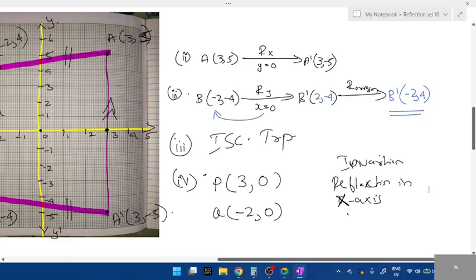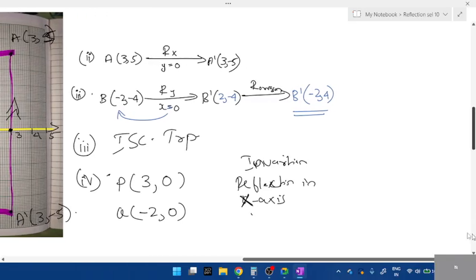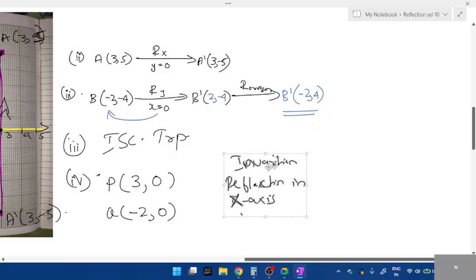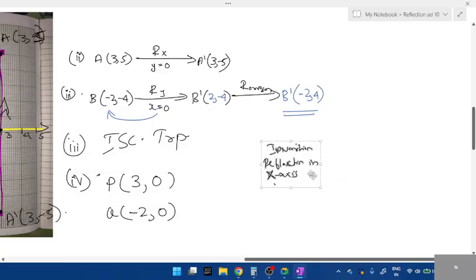So let us check invariant. Can you just check what's the answer given in the textbook? Is it minus 3 comma 0?